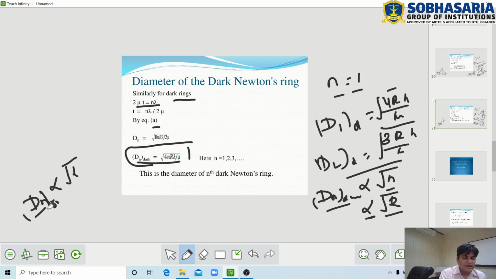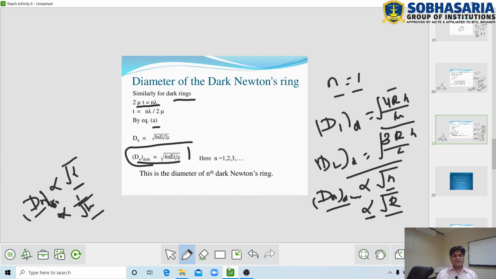So the diameter of the dark Newton ring is directly proportional to the square root of the wavelength of the incident light, and it also depends on the refractive index of the medium. That means the diameter of the nth dark Newton ring is inversely proportional to the square root of the refractive index of the medium. So this is the formula of the diameter of the nth dark Newton ring, dn dark equal to square root of 4nr lambda upon mu.